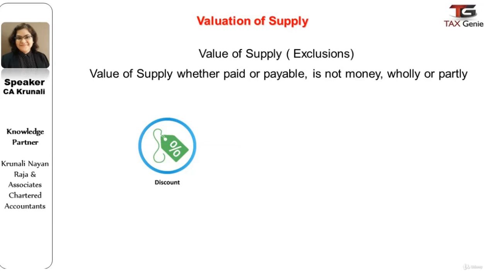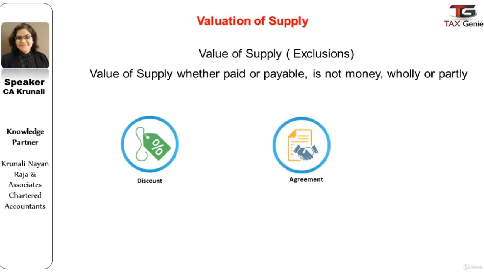If the discount is not mentioned on the invoice, it can still be excluded from the value of supply if such discount is established in terms of an agreement entered into at or before the time of such supply, and such discount is specifically linked to the relevant invoices. It shall also exclude the input tax credit attributed to the discount on the basis of the document issued by the supplier that has been reversed by the recipient of the supply.